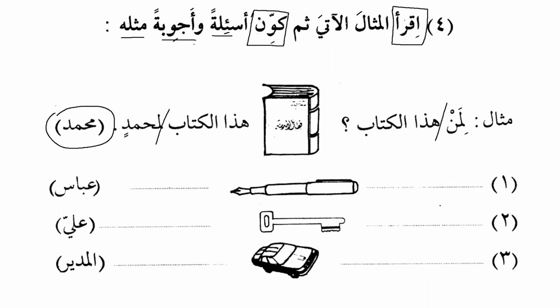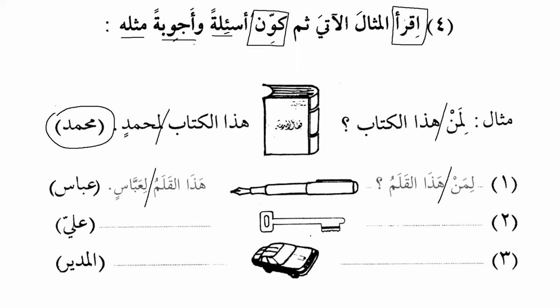Okay, so the first one is liman hadal qalamu. Who does this pen belong to? And the answer will be hadal qalamu li Abbasin. Now we can see that hadal qalamu is subject and li Abbasin is predicate. Mubtadaun wa khabarun.